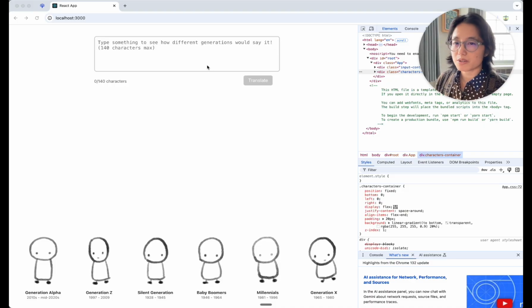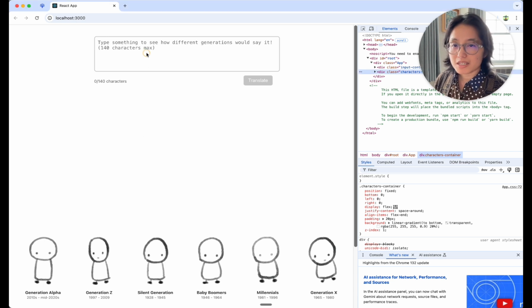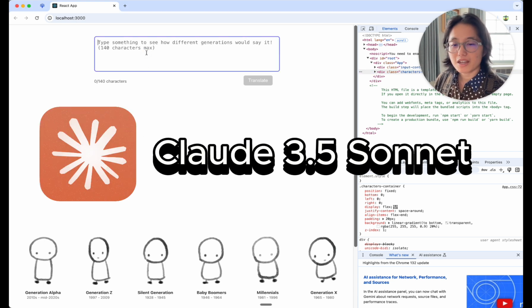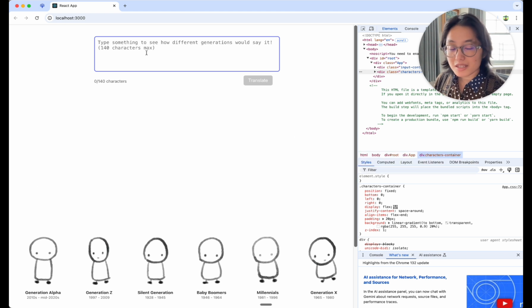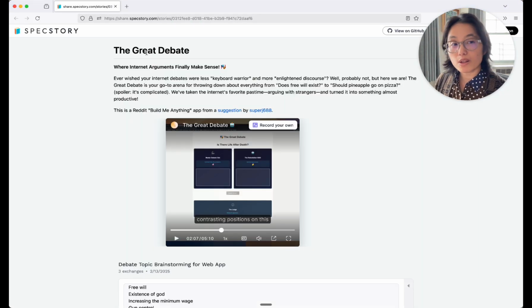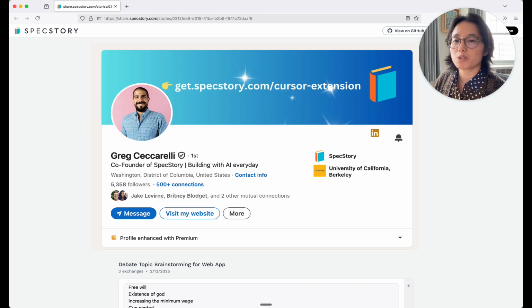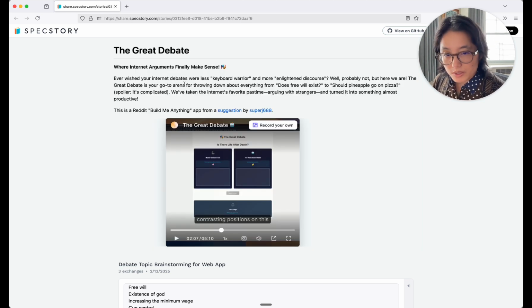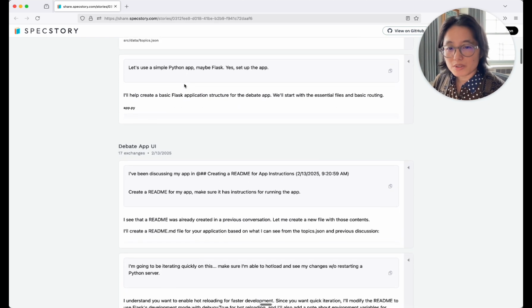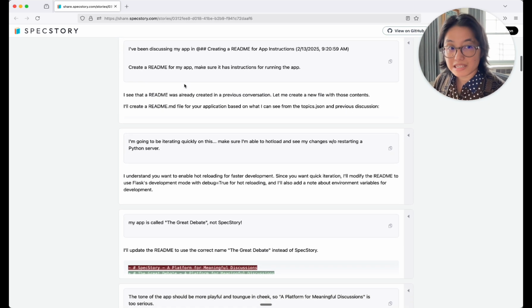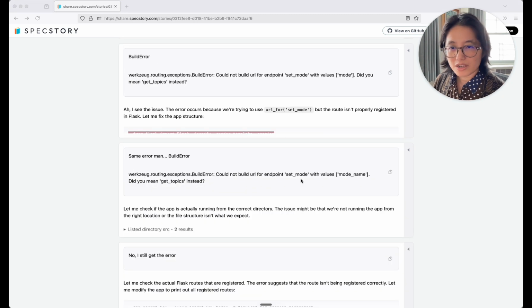Layout on here is completely messed up. I don't like that I can scroll down here, but can't get distracted. It's time to incorporate an LLM in here because I want these characters to actually say interesting translations, not just static text replacement. How will I do that? I don't know yet, but I can look at my colleague Greg's project on his SpecStory share. He definitely uses an LLM in this project, and I can scroll down to see his prompts and steal them for myself.